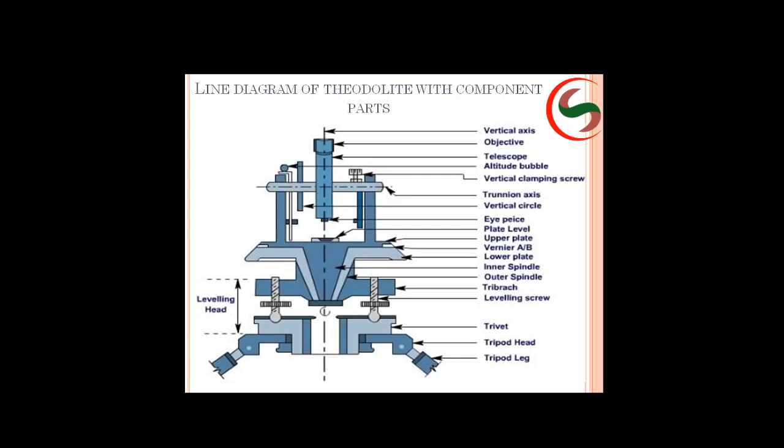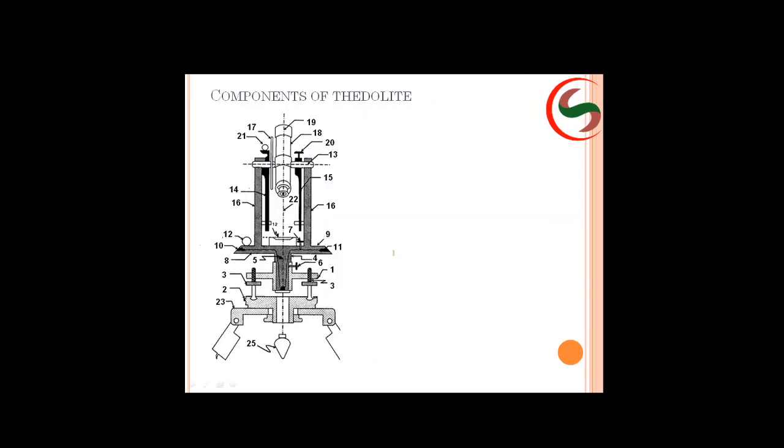You will have an inner spindle and outer spindle, outer hollow, inner solid, and an upper plate and lower plate. Next you can see this one, it will be clear. This is the actual original picture.